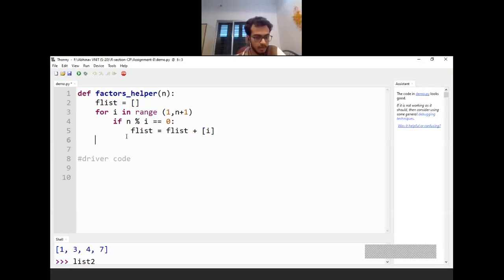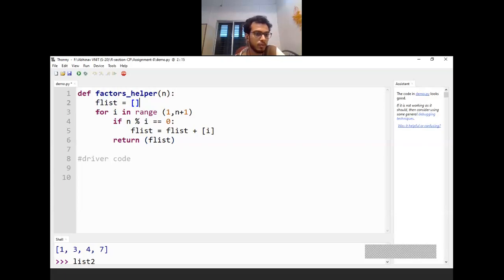And once this is done, here I can just send back the F list. Unlike in C, where you cannot return arrays unless you specifically write the return type as int star, here you can just return the complete list without bothering about what exactly will be the return. F list I have made initially; this was empty.